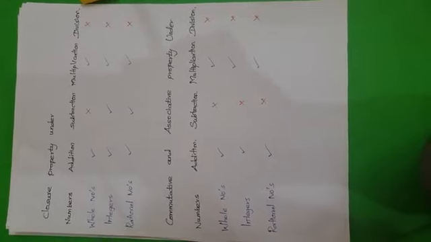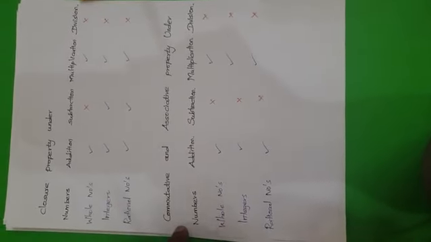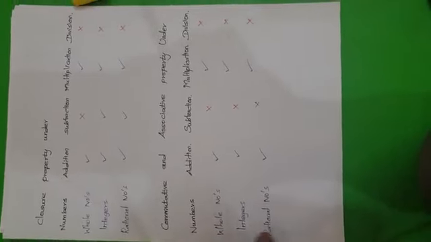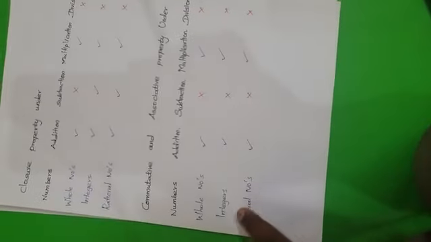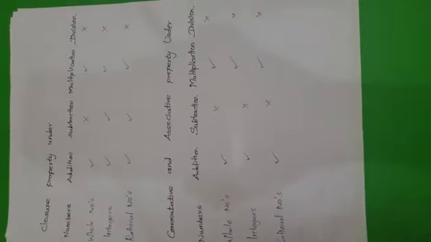Let me check how. We'll wait for that. Then the commutative property and associative property under the addition of whole numbers, integers and rational numbers. Check it over there: addition, subtraction, multiplication and division, the same operations. Whole numbers satisfy addition and multiplication, integers satisfy addition and multiplication, and rational numbers satisfy addition and multiplication. In all three cases, subtraction and division are not satisfied. So how it works is what we are going to work out in today's class.